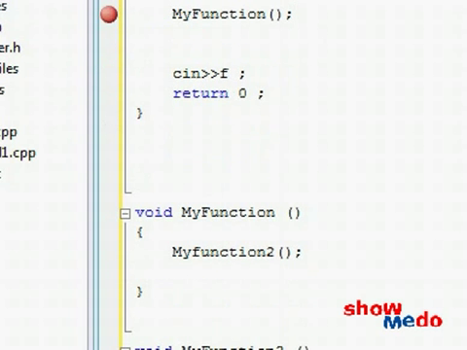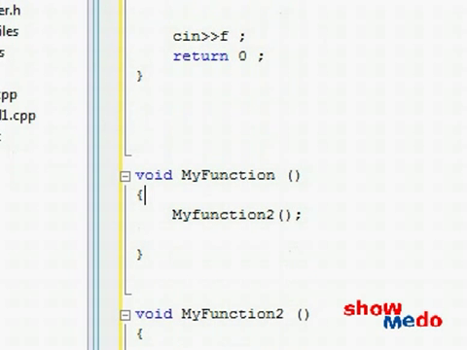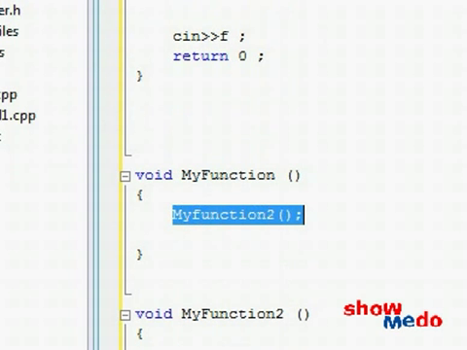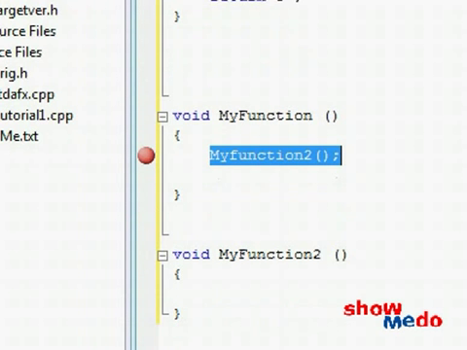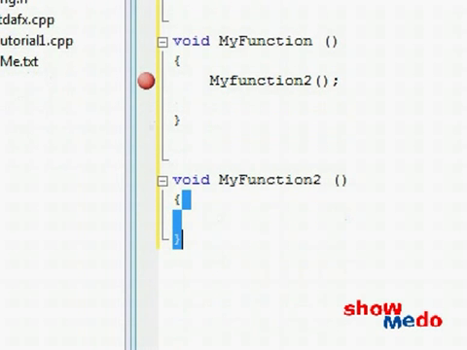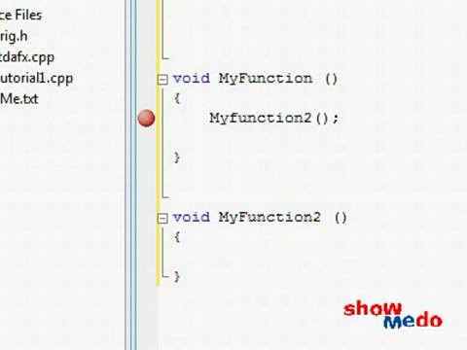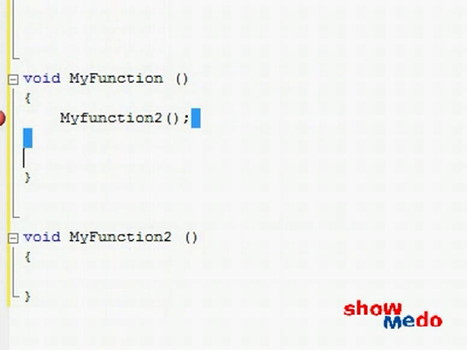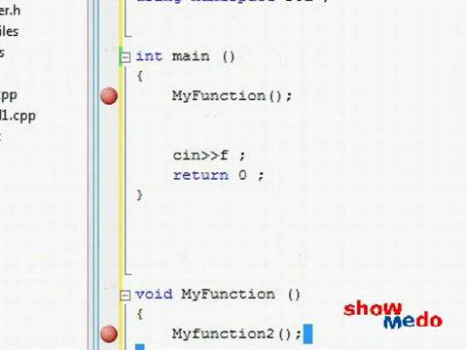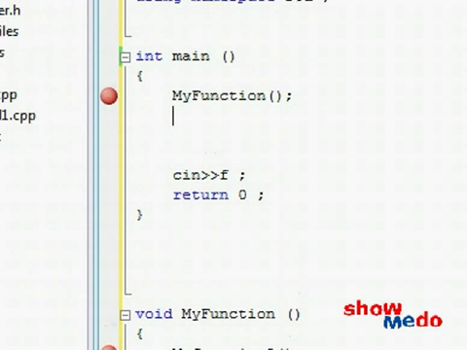So the program jumps over to this function right over here and starts doing whatever stuff it has to do here. First instruction, well, seems we have to take another detour and go to my function 2. Let's put a little footnote right over here and start doing my function 2. Once my function 2 is finished, we continue doing whatever is right after where we came from. And once that is finished running, we continue back to exactly right after where we came from before that.